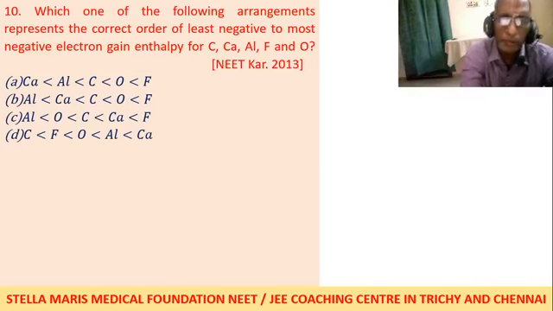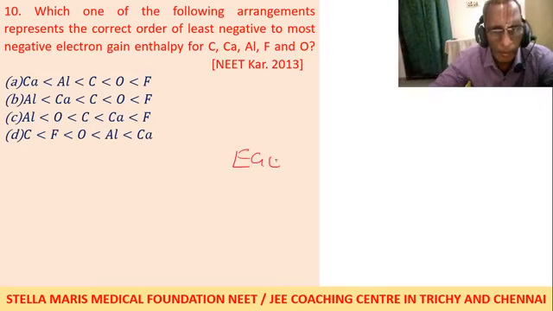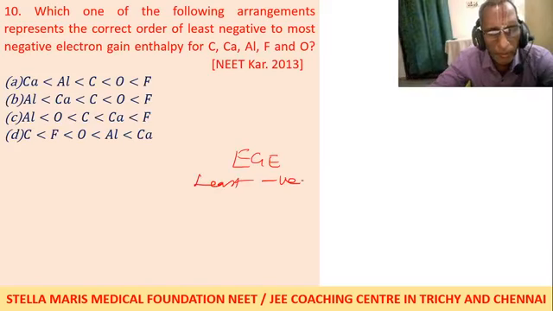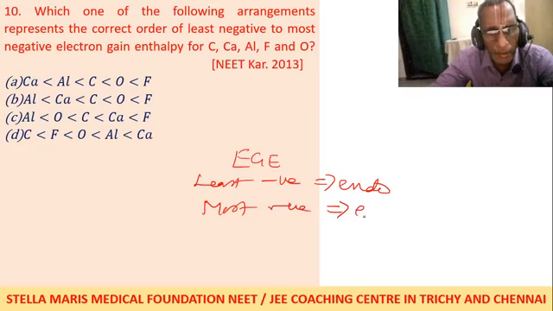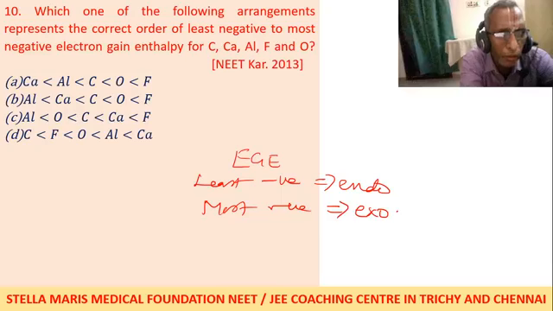For that you have to note down the order of electron gain enthalpy. Least negative means somewhat endothermic. Most negative means exothermic. These points you have to remember.